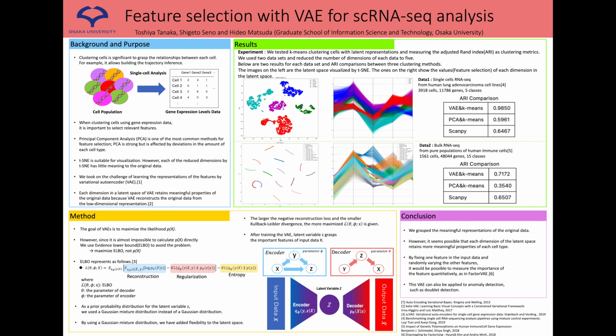Hello, my name is Toshiya Tanaka. Research collaborators are Shigito Seno and Hideo Matsuda. We are at Osaka University and today we will talk about feature selection with VAE for scRNA-seq analysis.